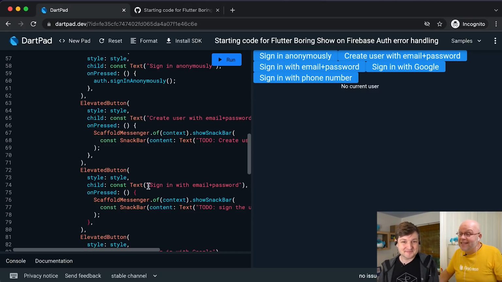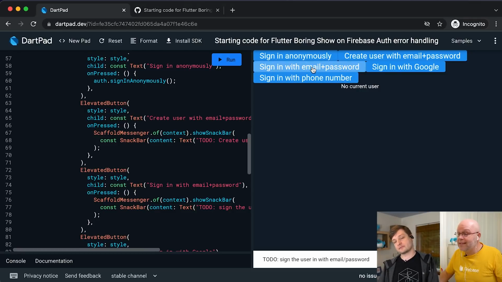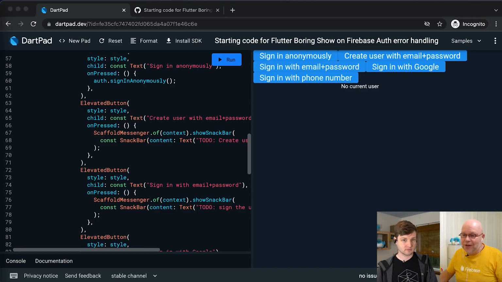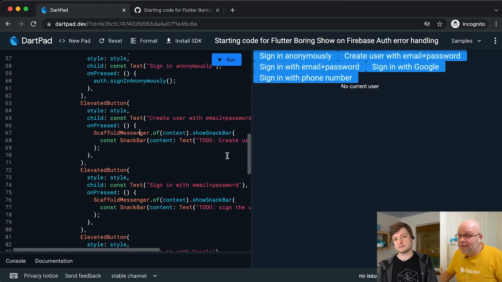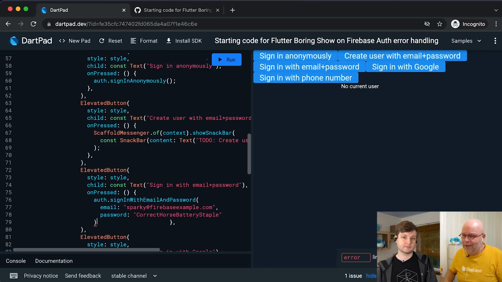I'm actually first going to implement sign-in with email and password, which right now is this to-do, because it allows us to show you one type of error. Now let me quickly see if I can find the code for that. There we are. Because this one is a bit trickier, I'm going to copy-paste it from somewhere. But I promise, you see all the code, and honestly, it's the minimum you can do for this anyway. Yes. So this looks like a pretty simple call then. It's just sign in with email and password, and you give it an email and a password. Yep. What you see, though, is that the password is shown as clear text.